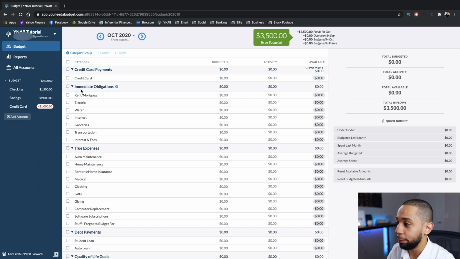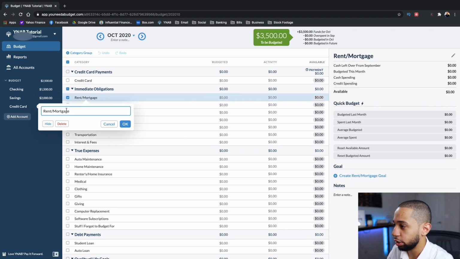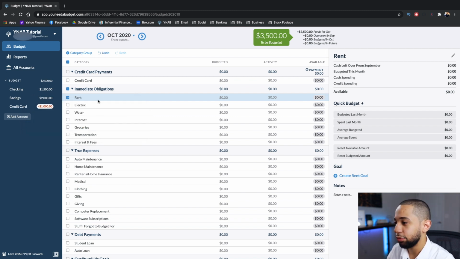Then we have what they call our immediate obligations. Like I said, it's meant to be changed, so I'm gonna go ahead and change it. I don't have a mortgage, I have rent, so I'm gonna go ahead and write rent. The rest of these expenses, I'll leave them as is for now.